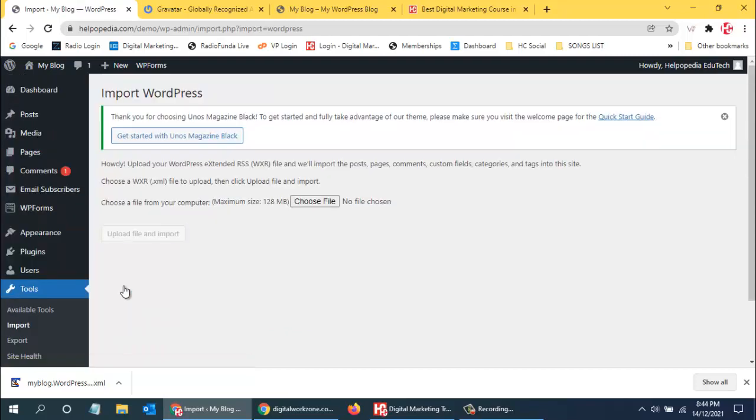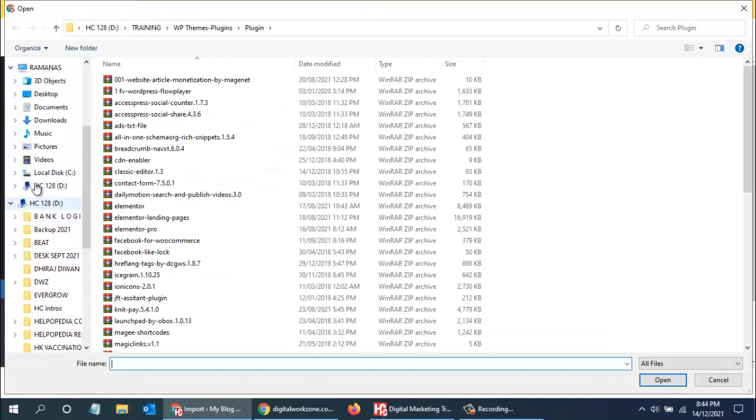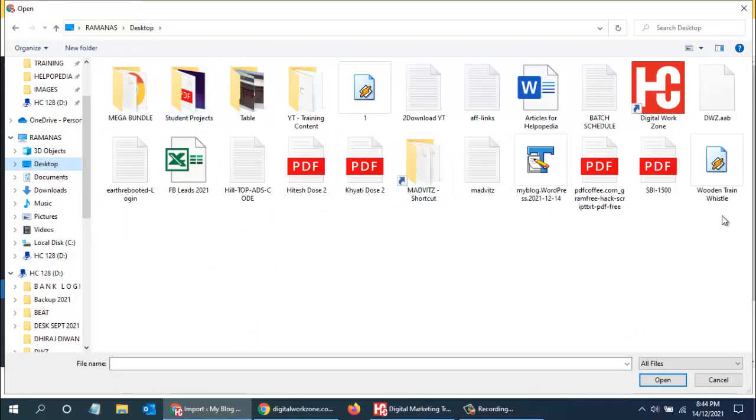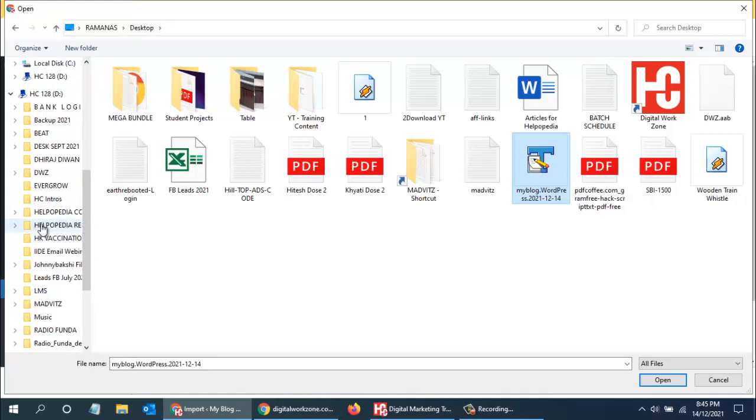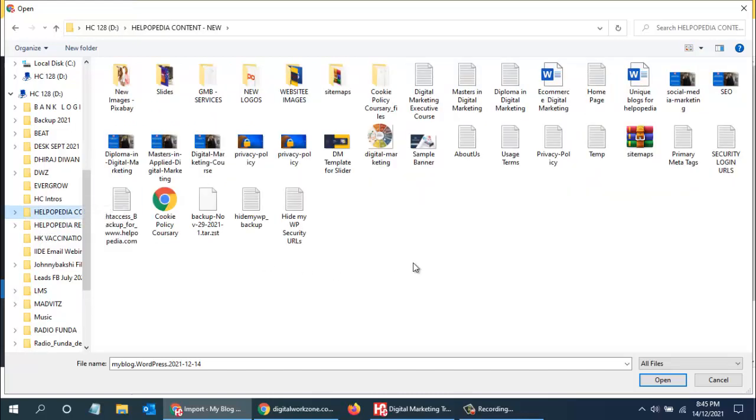Then I can just select that file. I can click choose file and select whichever file I have stored. I can click on the XML file which I have stored on the desktop. I don't see that file over here. One second. Yes, over here you can see this myblog.wordpress. This is the file which I can use and import. But this is a blank file, so there's no point in importing this. I will import another file wherein I have lots of blogs.